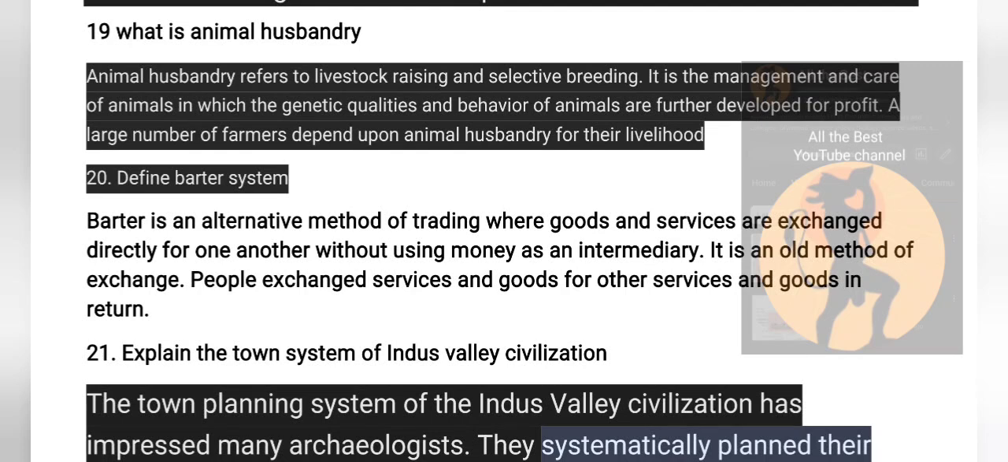So it is the management and care of animals in which the genetic qualities and the behavior of animals are further developed for profit. So these farmers, along with farming, can have these animals being reared for an extra profit. So a large number of farmers depend upon animal husbandry for their livelihood.